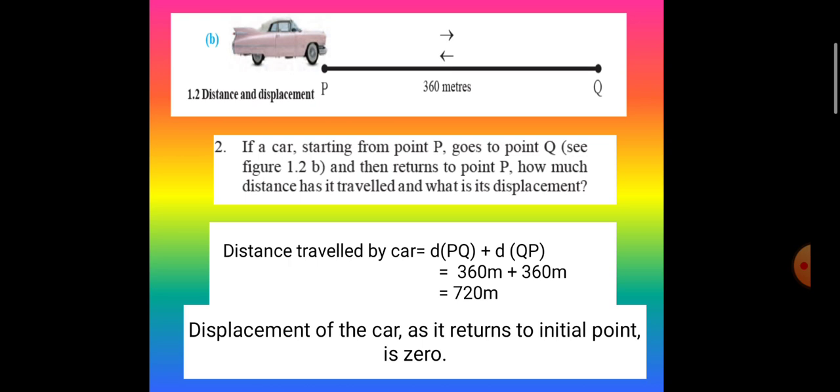So the total distance is 360 plus 360 meters, that is 720 meters. This is the distance traveled by the car. Now what about the displacement? Since the car's starting point and finishing point are the same, it starts and comes back to its original point. So the displacement is 0.